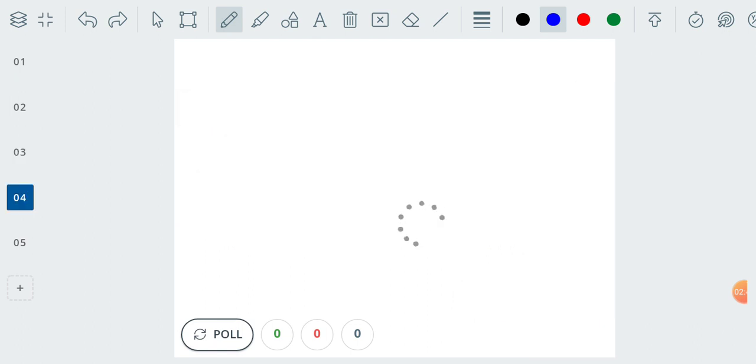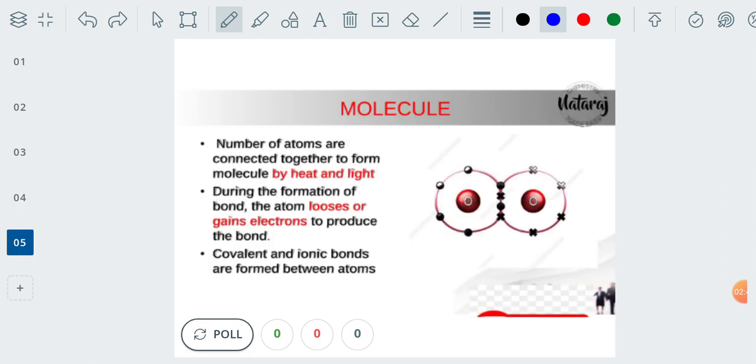And when we observe the structure of molecules, each molecule is produced by the combination of a number of atoms. The atoms will be combined in nature in the form of heat and in the form of light. Now when two atoms are combined, there is a transfer of electrons, sharing of electrons, and loss as well as gaining of electrons takes place.